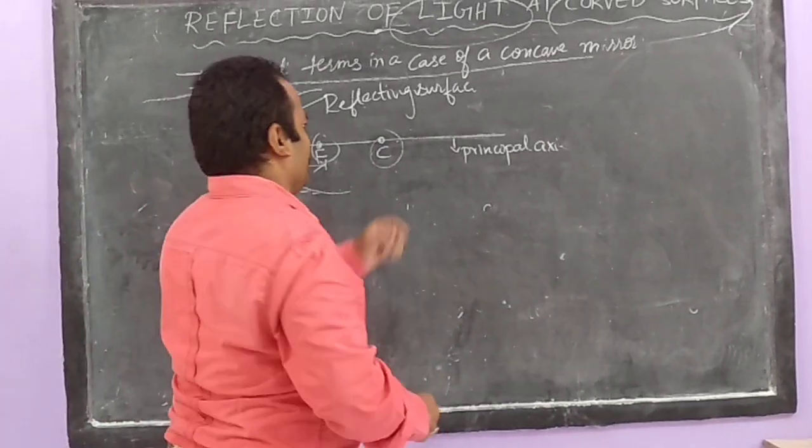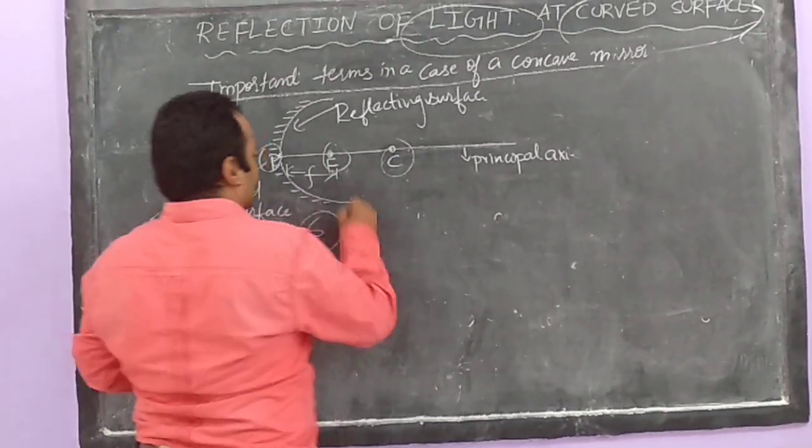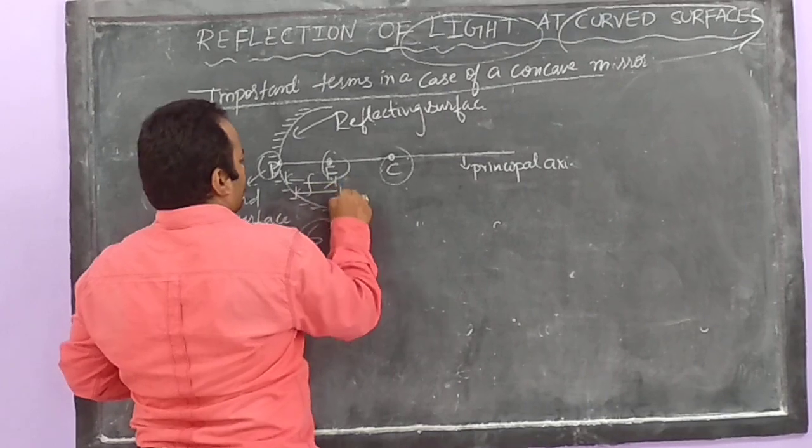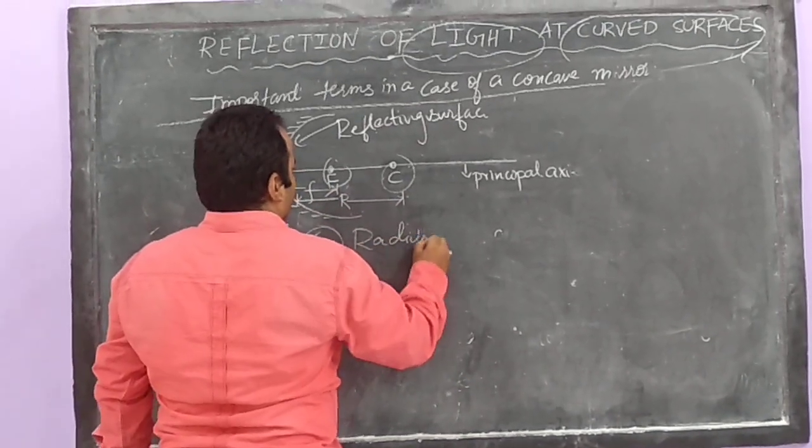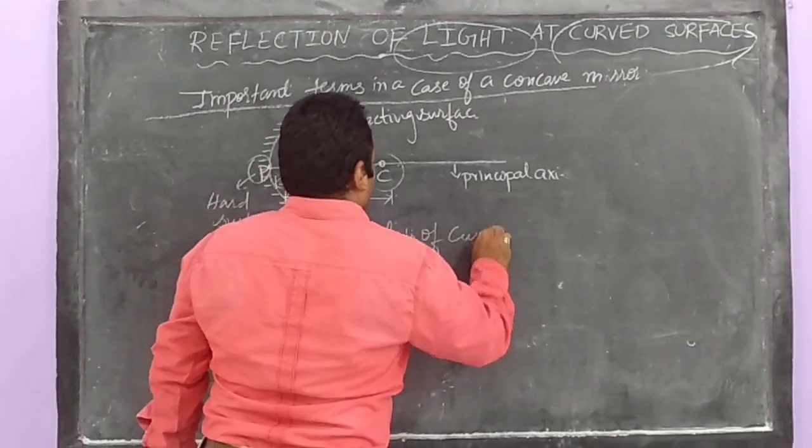So let us complete our last term. What is that? R. R means radius of curvature.